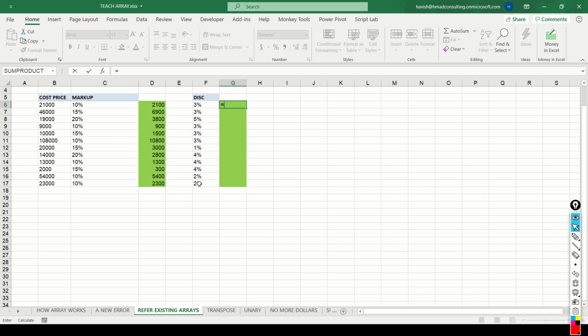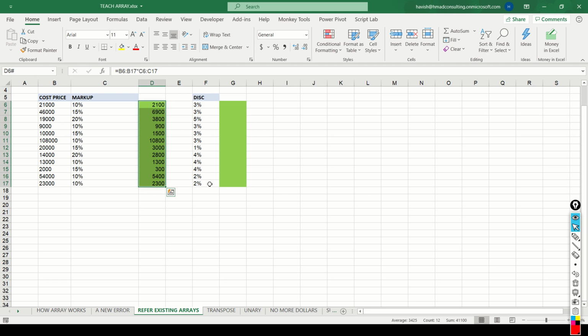Now this would be equal to, watch carefully, equal to D6. Now I can either write D6 colon D17, and there's nothing wrong with that. You notice that if I multiply this by the discount percentage, we will get all the answers. But there is a much better way of doing this.